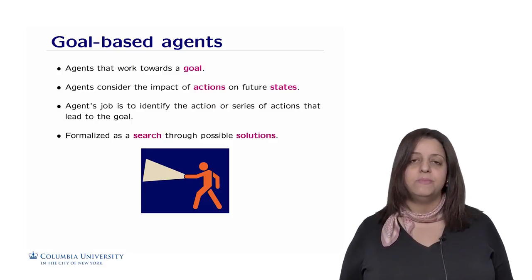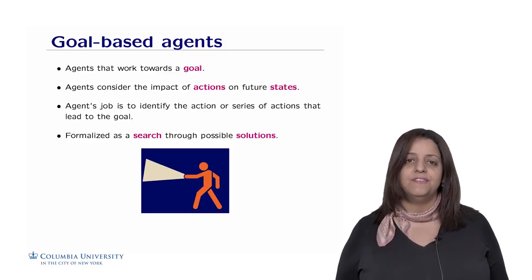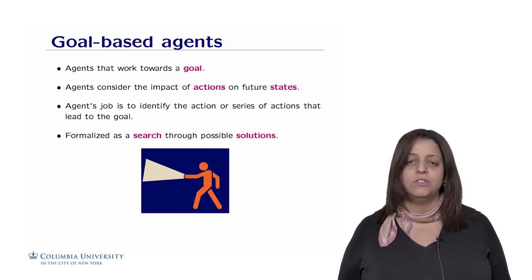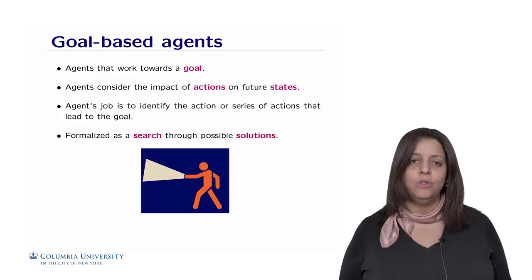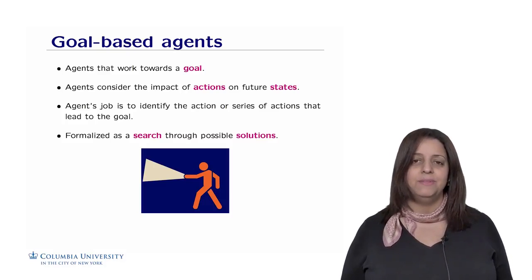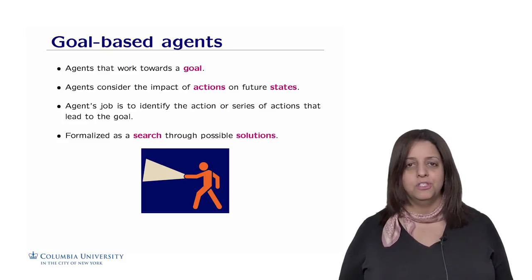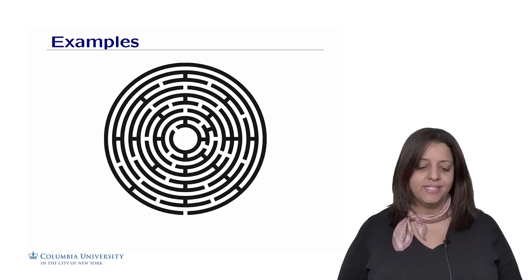In general, the search space of the possible solutions is large enough to prevent us from putting these solutions into a lookup table, and hence a reflex agent won't be effective in this case. We need more of a goal-based agent that knows how to search through the possibilities and get the best solutions to the goal.